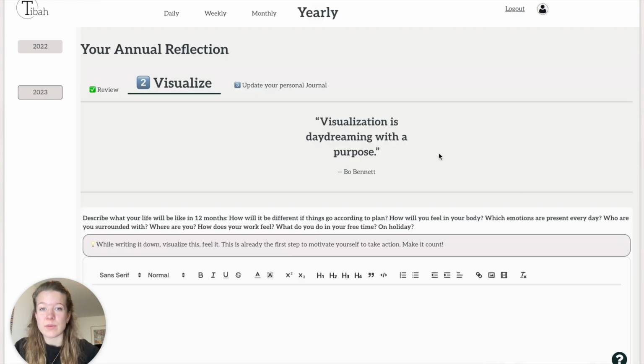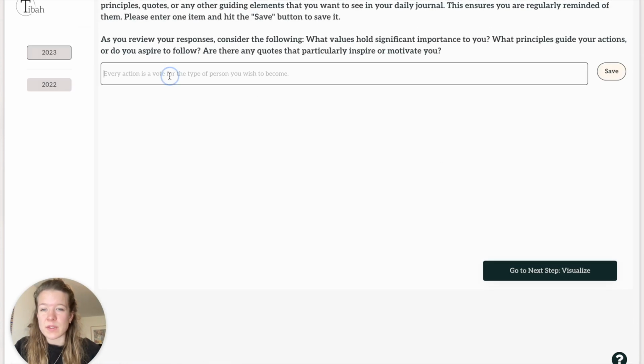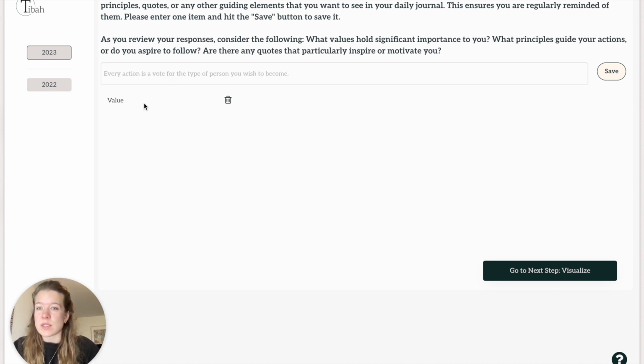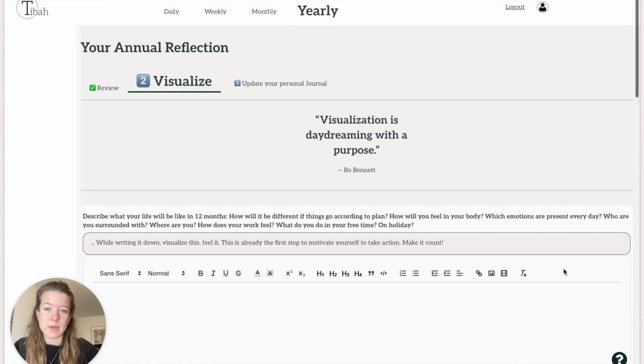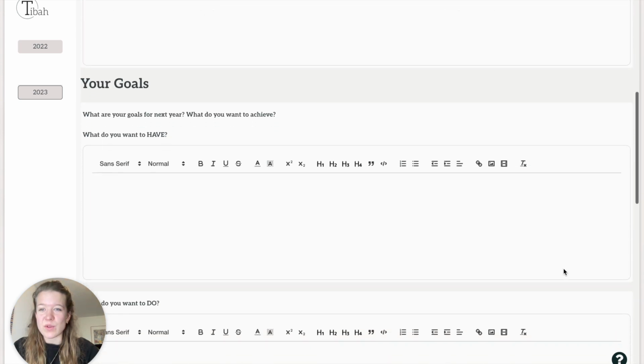Oh, that was also something that I forgot. So you can put in your values here. If you want to have something that you want to be reminded of every day, like a quote that's super inspiring to you or a value that's really important to you, you can write that down here. And then you'll see that in your daily reflection too. Here you visualize your goals for next year.